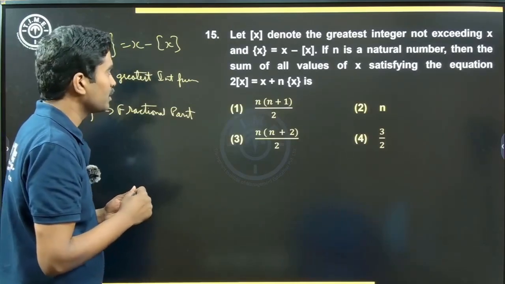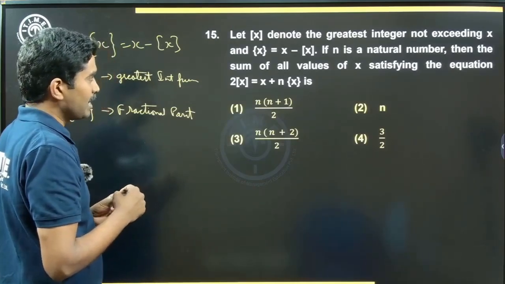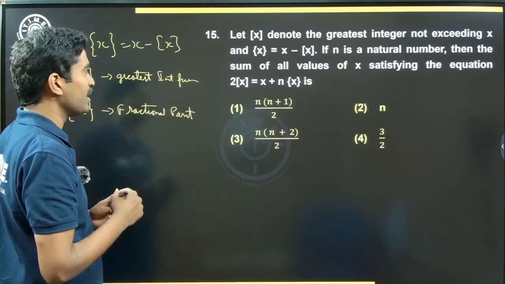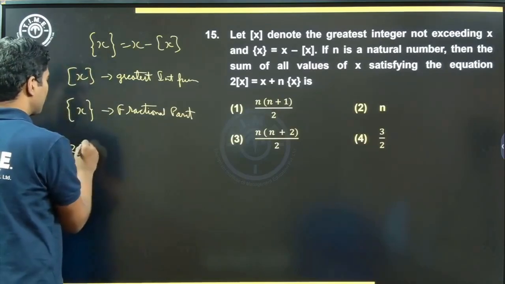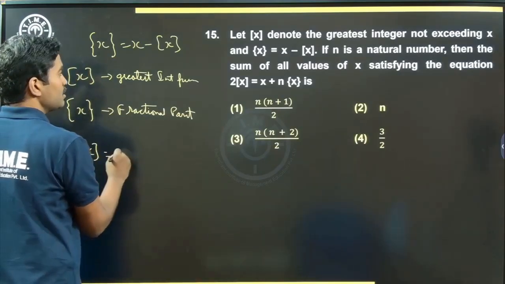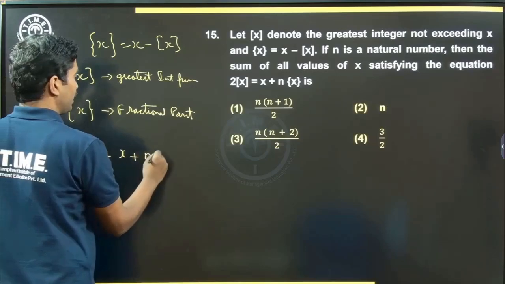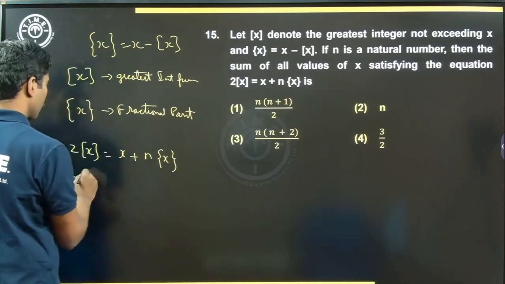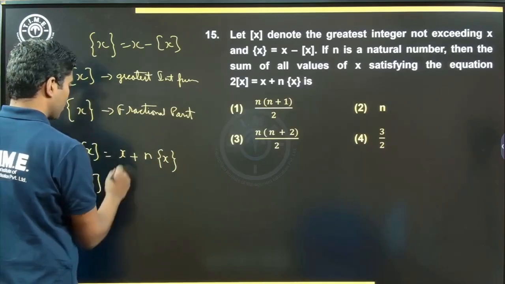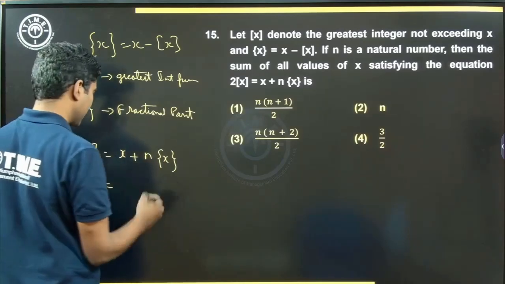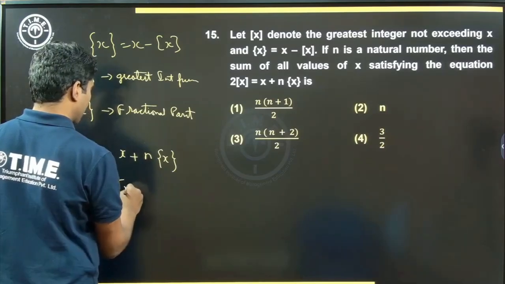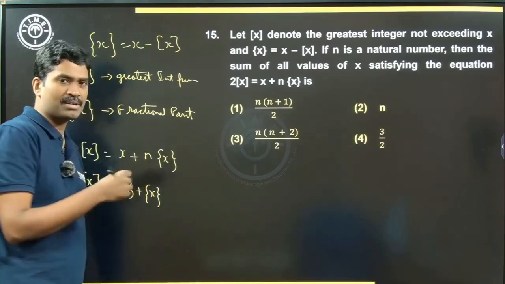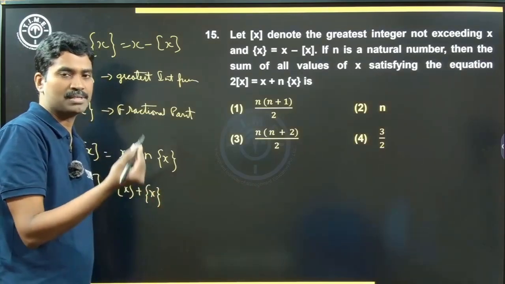and this represents the fractional part of x. All right. Now, if n is a natural number, then the sum of all values of x satisfying the equation 2 greatest integer function of x is equal to x plus n times the fractional part of x. All right. So 2 greatest integer function of x is equal to, what is x? x is greatest integer function of x plus fractional part of x. Yes or no? Any number is equal to the greatest integer part plus the fractional part.